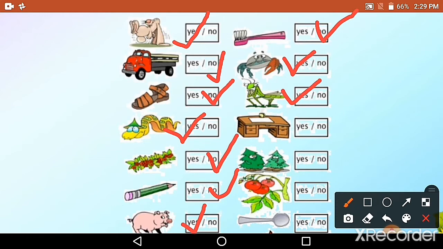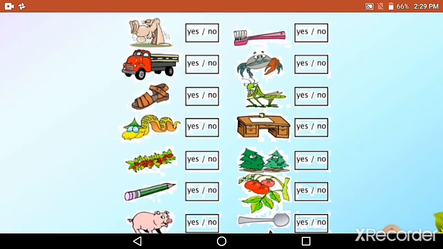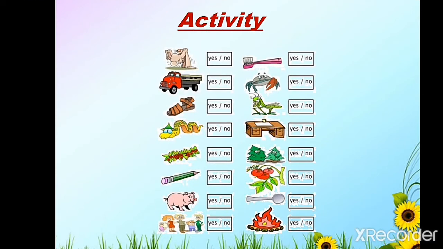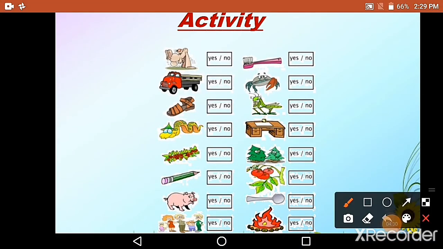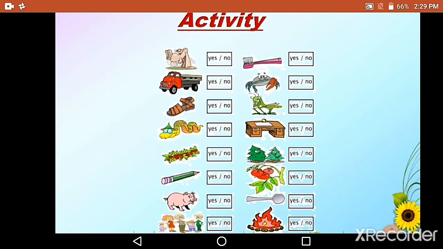This one is also a living thing. But is this table a living thing? No. This tree is a living thing. This plant is a living thing. Is this spoon a living thing? No. Now this family comes under living things, and this fire is a non-living thing. Now, got it? What is non-living and what is living, right?